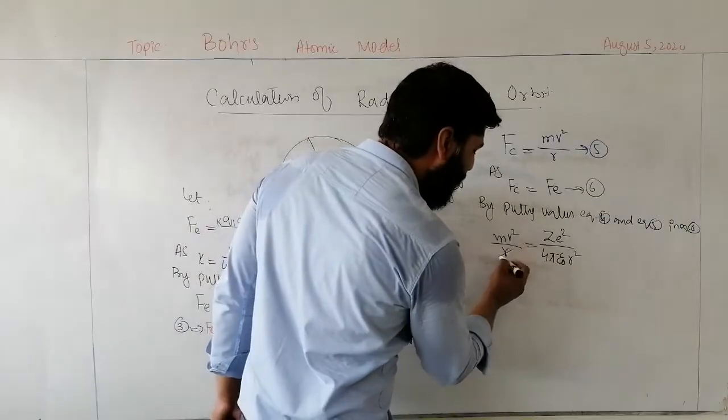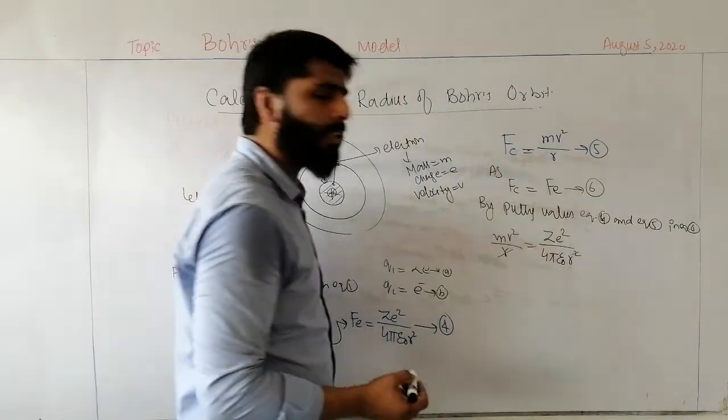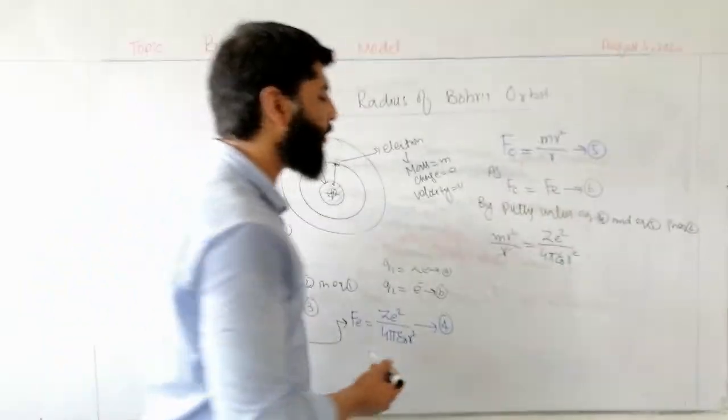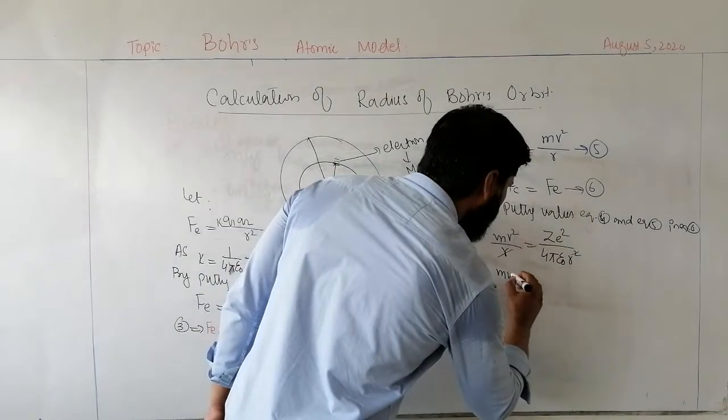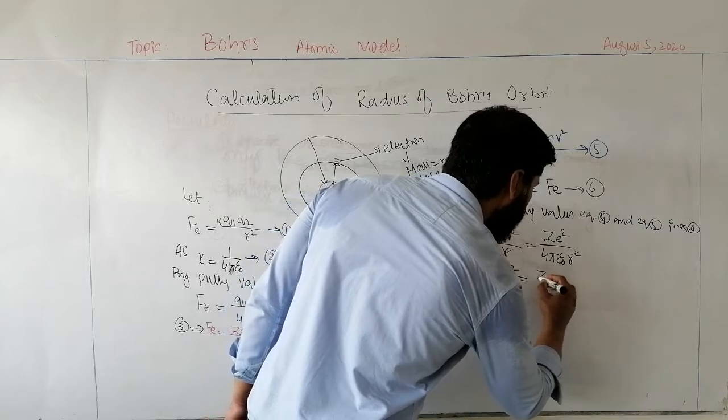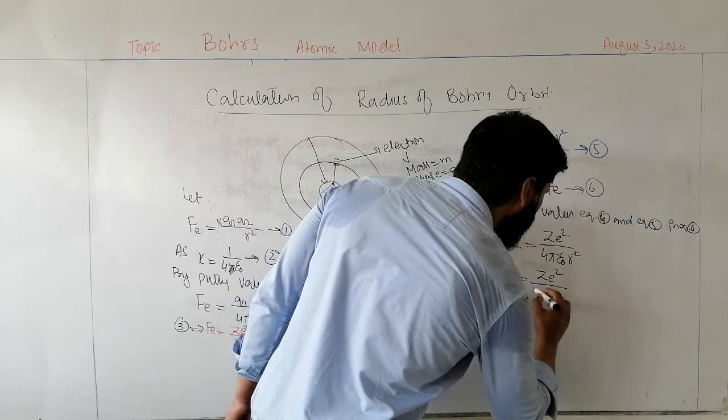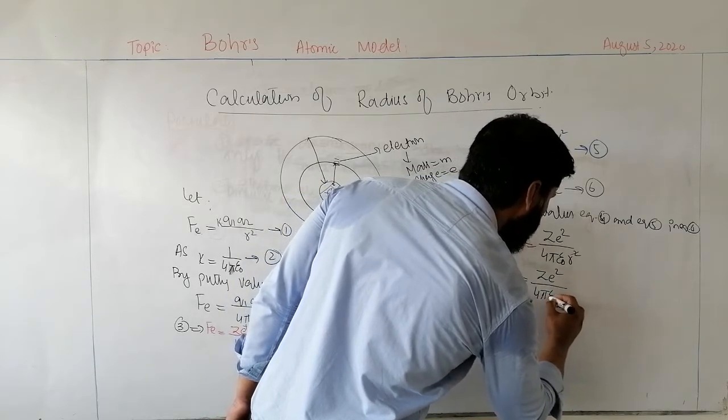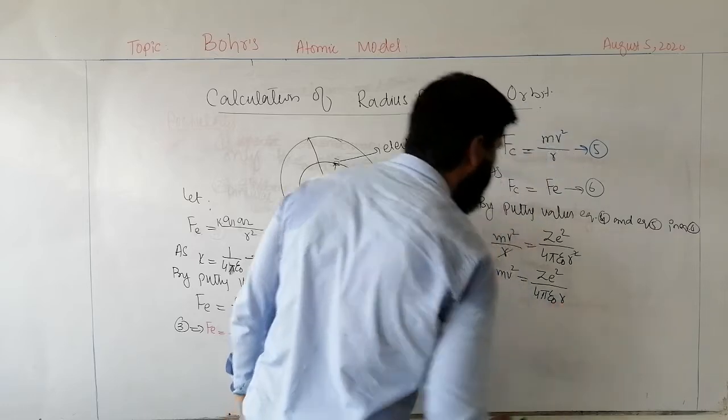On rearranging, this r will cancel out with this r square. Now we will have mv square is equal to Ze square divided by 4 pi epsilon naught r.